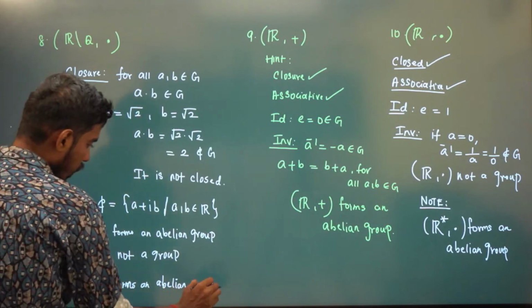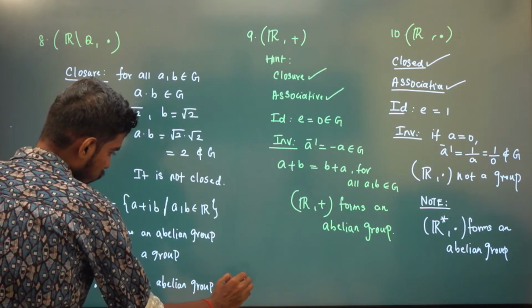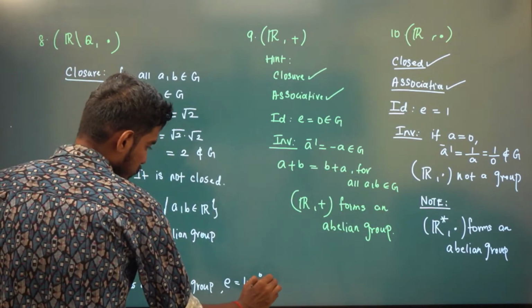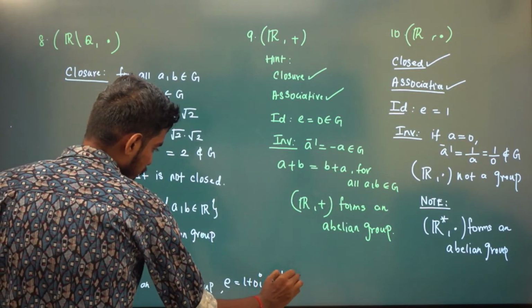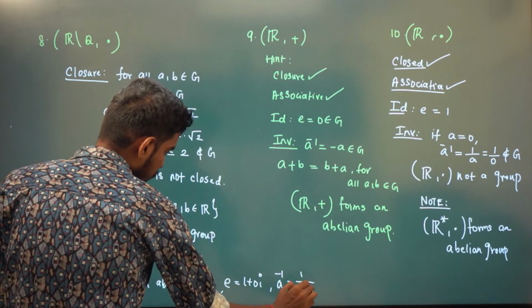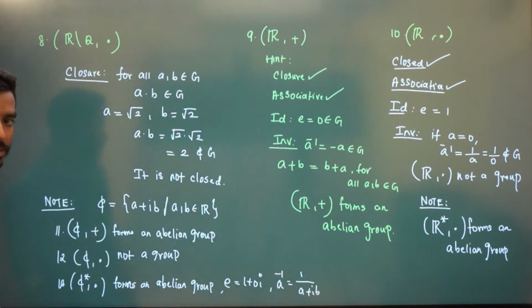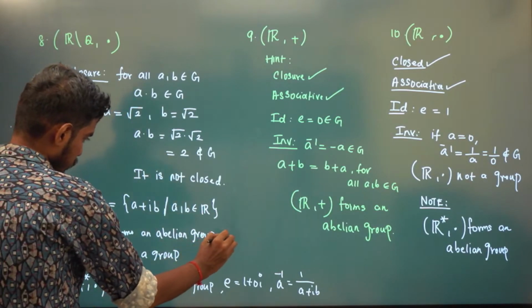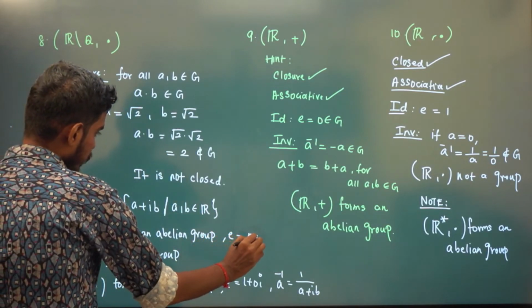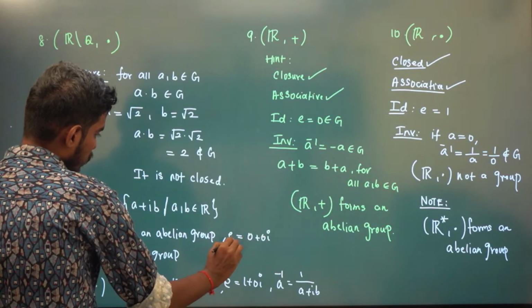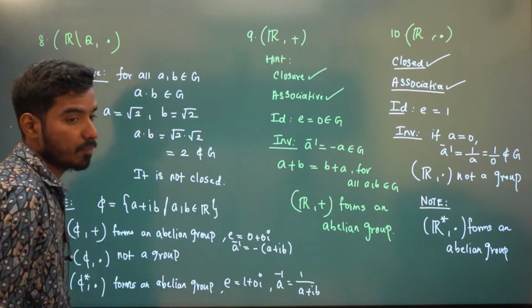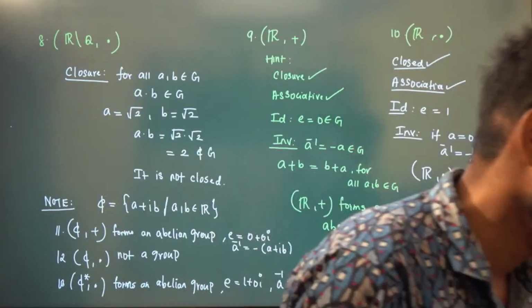The identity element is 1 plus 0i, and the inverse is 1 divided by a plus ib. And in the additive case, the identity element is 0 plus 0i, and the inverse is minus of a plus ib. That's it. Are these examples clear?